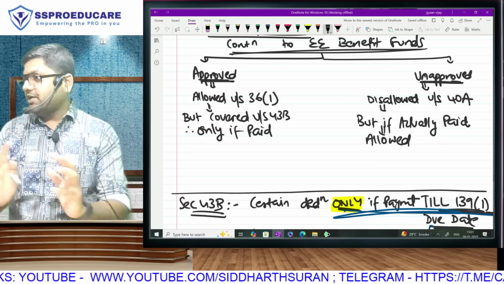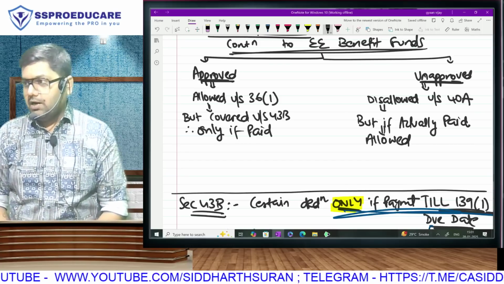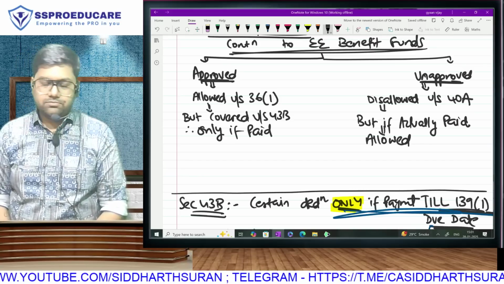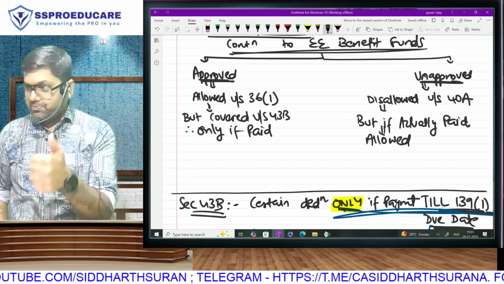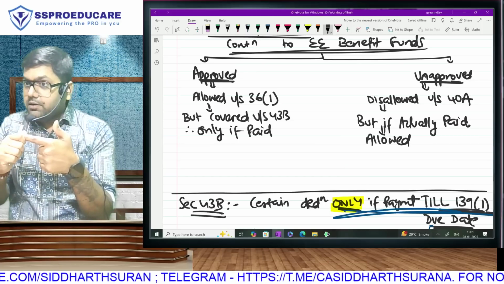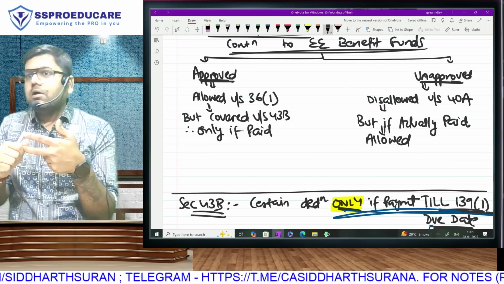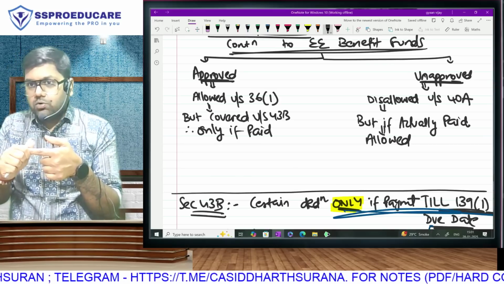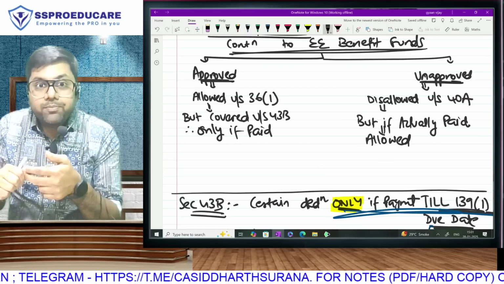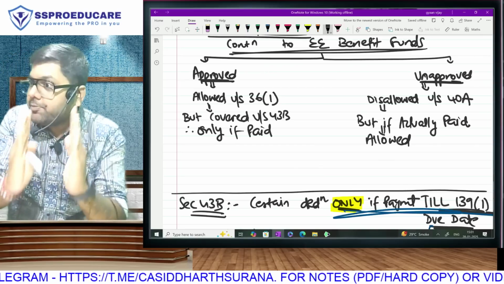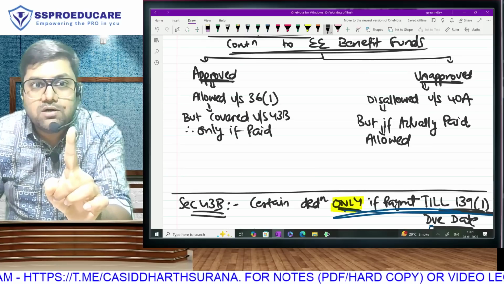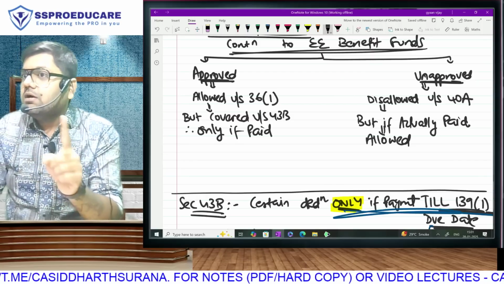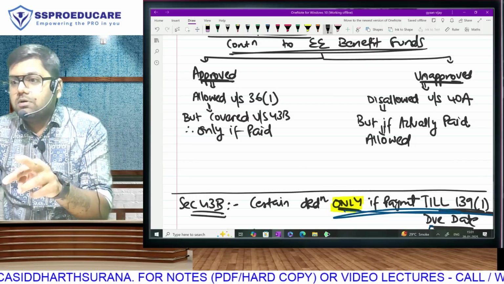So, what's the current scenario in the law? Approved, allowed, only if paid. Unapproved. So, quick answer. Approved: if paid, allowed; if unpaid, disallowed. Unapproved: if paid, allowed; if unpaid, disallowed.